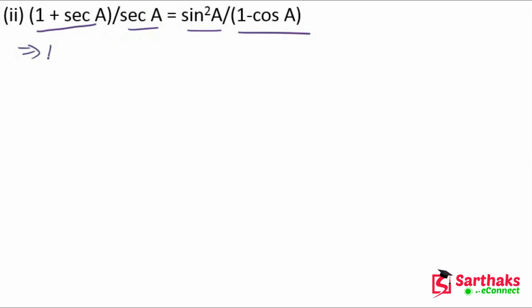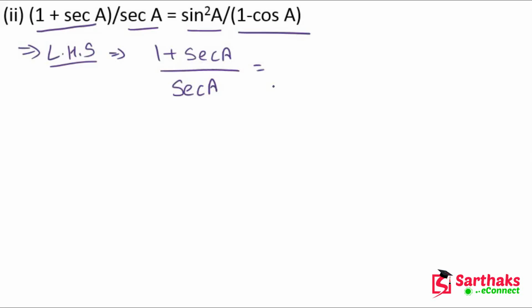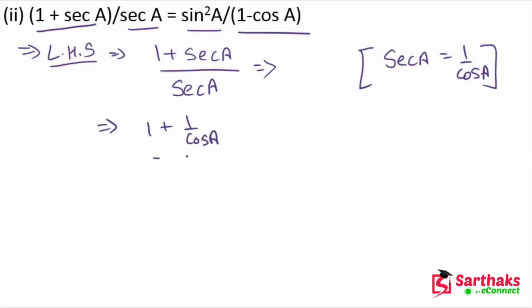Let's take LHS first: 1 plus sec A upon sec A. First of all we have to convert it into cos A. We know that sec A is equal to 1 upon cos A. Now put the value of sec A in this equation, so we get 1 plus 1 upon cos A, upon 1 upon cos A.